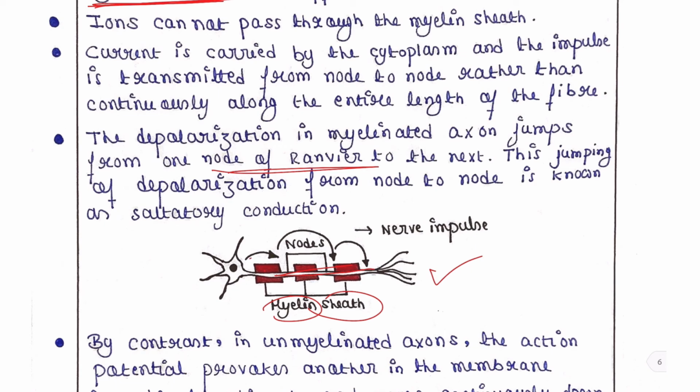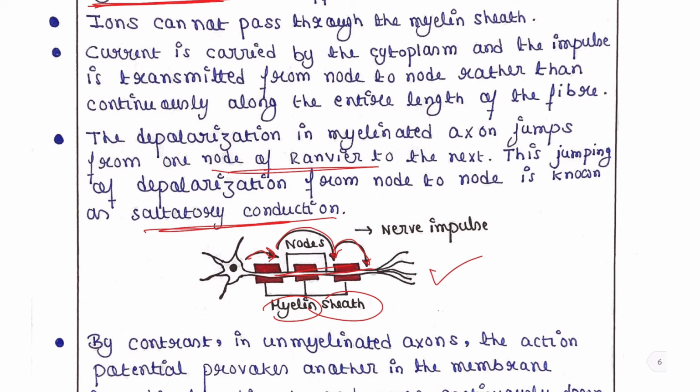You can see here the jumping pattern. From one node, the depolarization is jumping to the next node. This jumping of depolarization from node to node is known as saltatory conduction. So, nerve conduction occurs via this jumping.